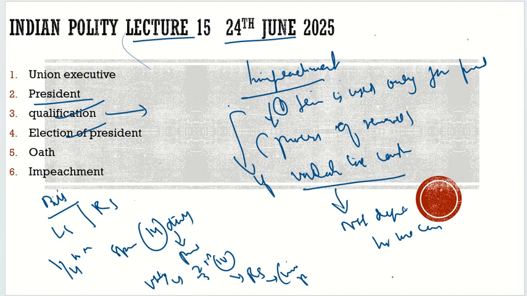But here a question can be asked: can the Attorney General represent the president? No, the Attorney General cannot represent the president, because the Attorney General is for the government. He cannot contest any case against the government. That is very much understood. Here the president is fighting against the government, so he cannot represent the president. Any other lawyer can represent him where the investigation is going on in Rajya Sabha.